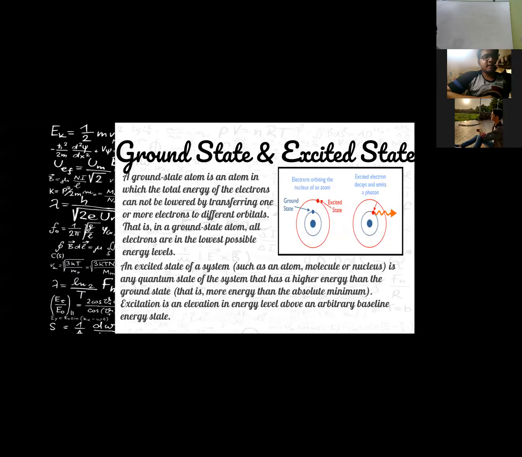Ground state and excited state. A ground state atom is an atom in which the total energy of electrons cannot be lowered by transferring one or more electrons to different orbitals. That is, in a ground state atom, all electrons are in the lowest possible energy level. An excited state of a system, such as an atom, molecule, or nucleus, is any quantum state of the system that has higher energy than the ground state, that is, more energy than the absolute minimum. Excitation is an elevation in energy level above an arbitrary baseline energy state.